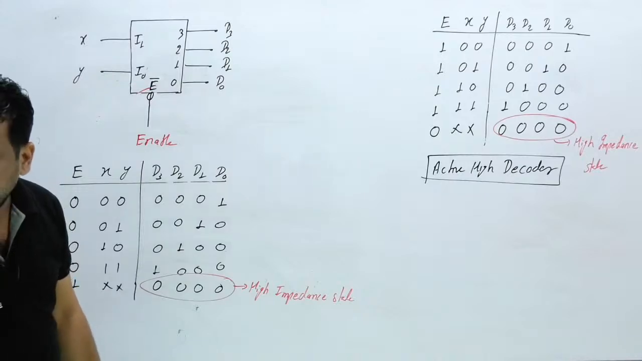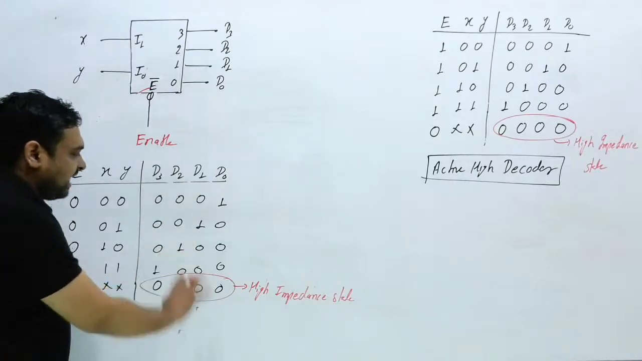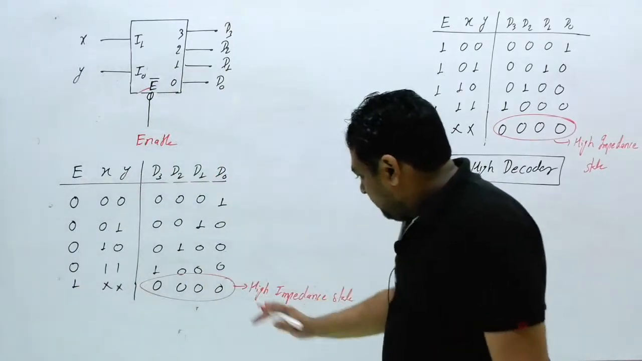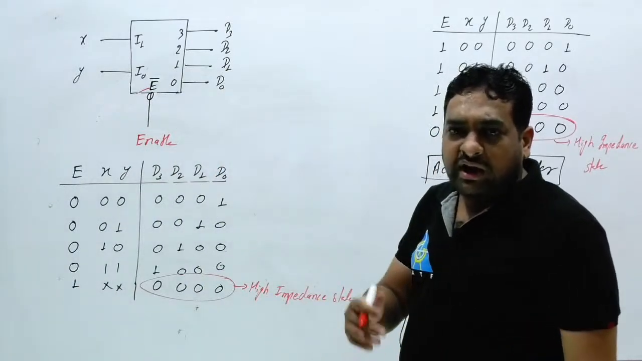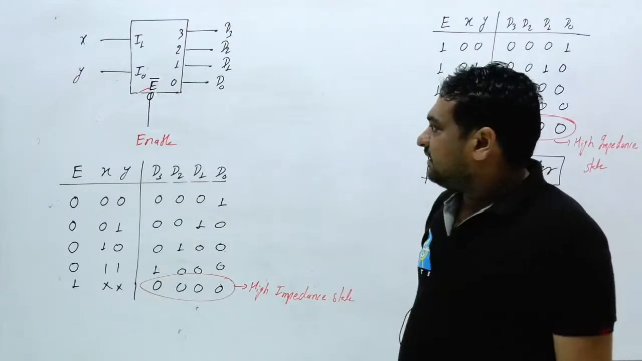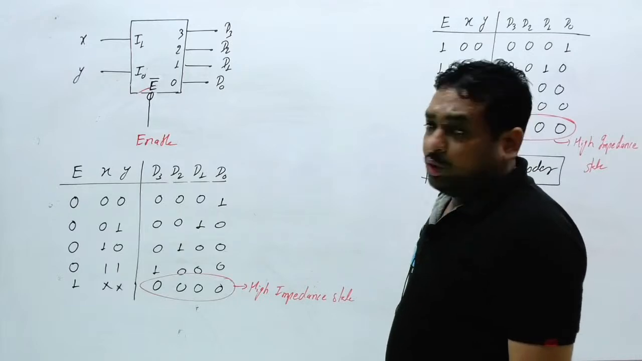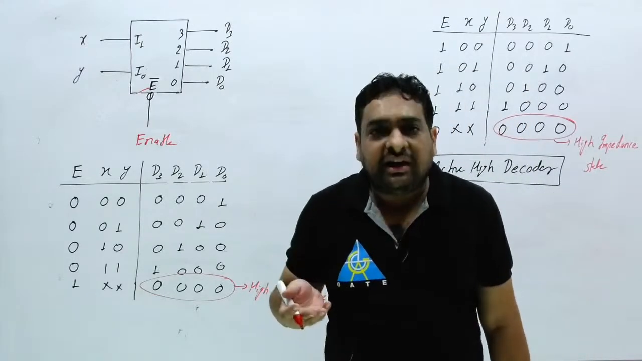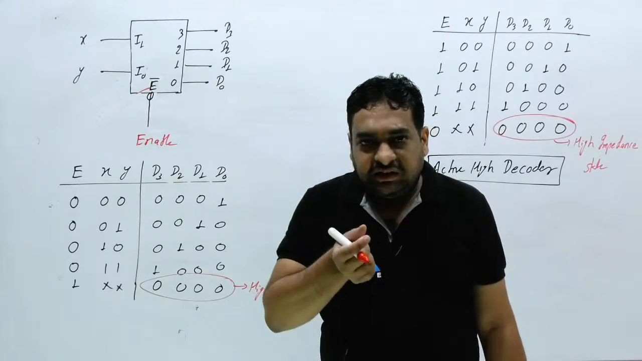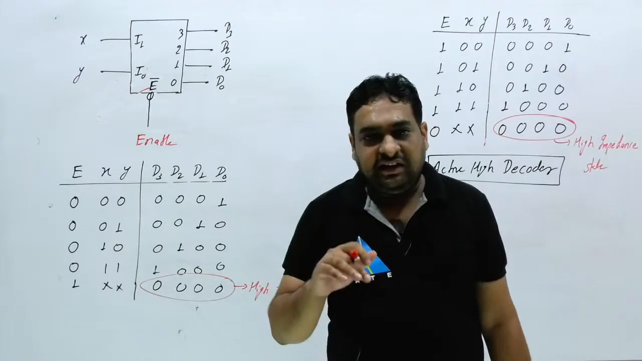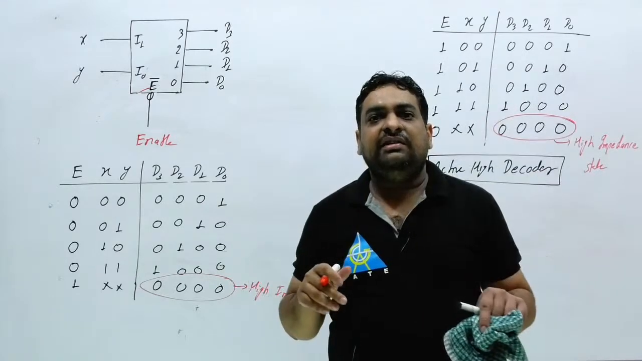Okay, yeah, one student is saying, sir, this is an active low decoder, active low. Okay, I will tell you, just wait. First I want to tell you about the high impedance state. What do you mean by exactly high impedance state? If any digital circuit does not work for which it is designed, in that case you can treat the circuit as not operating.